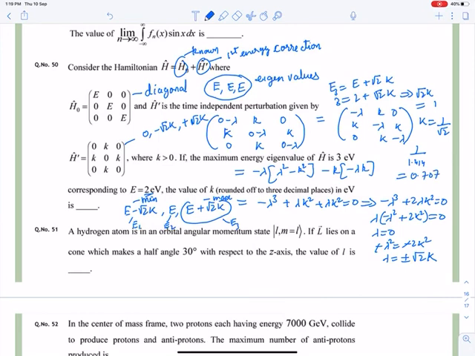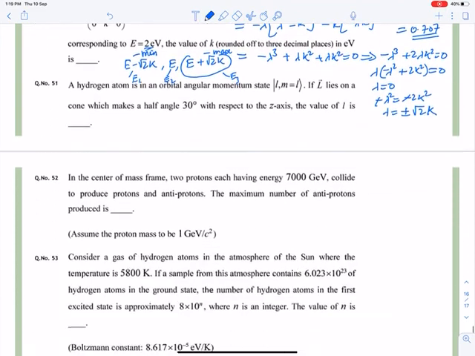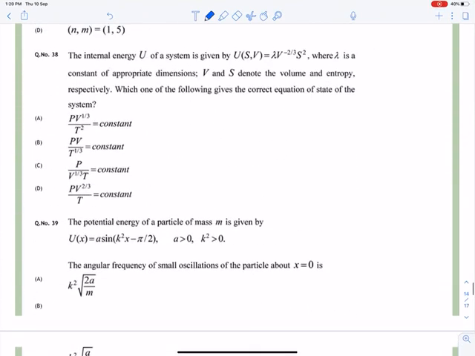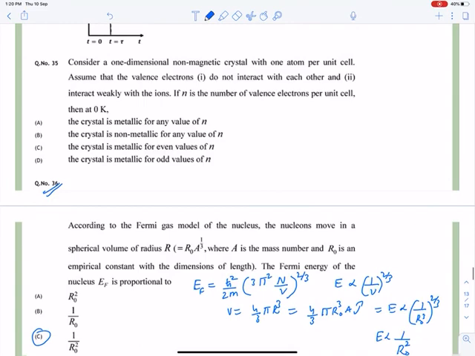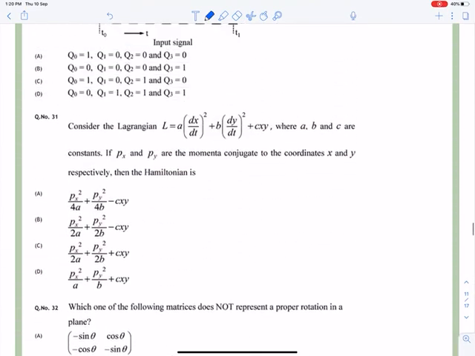I can check it in the calculator. Wait a minute. 1 divided by 1.414 gives 0.707. Yes, this is correct. So question number 50 is also done. But I have not done one question, I remember, that is of the fifth excited state. We have to tell the degeneracy.